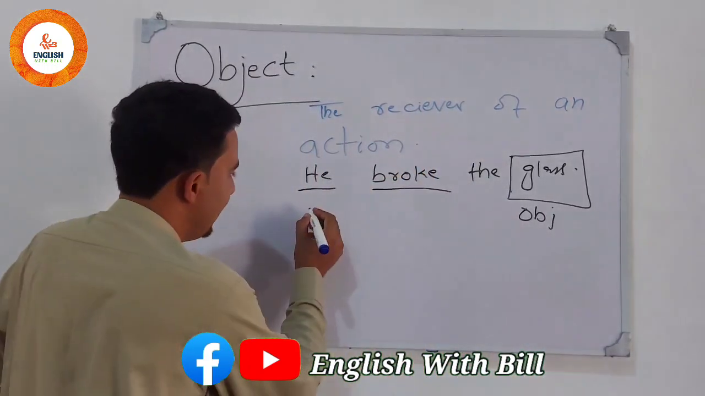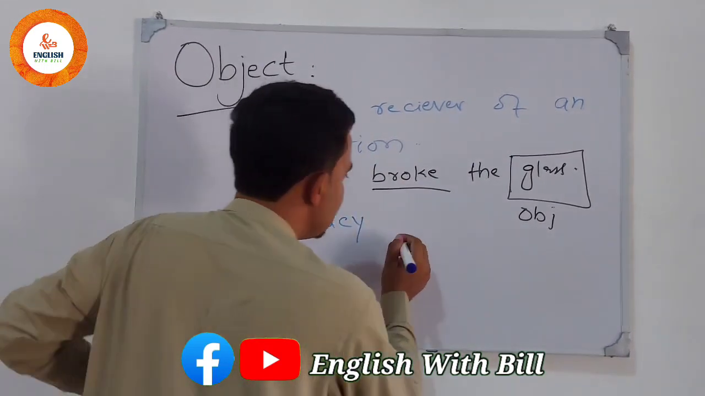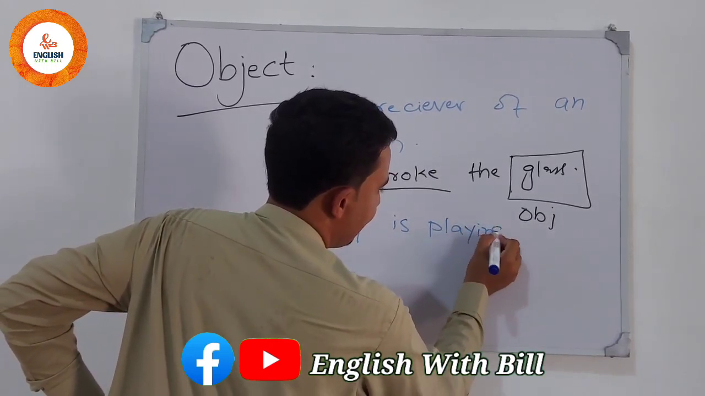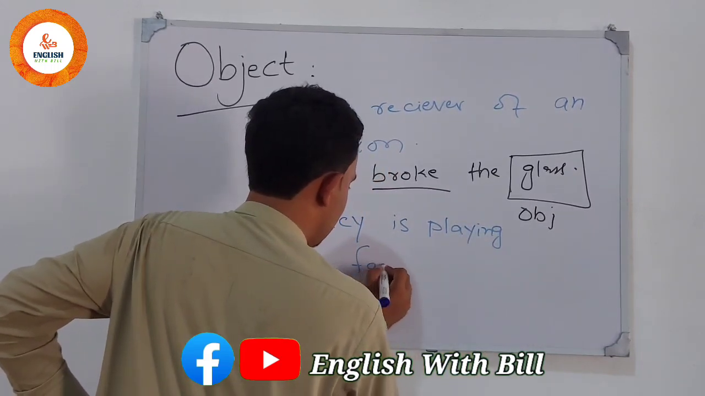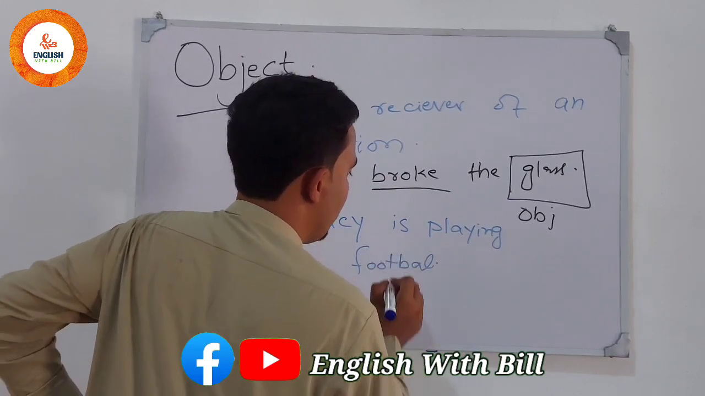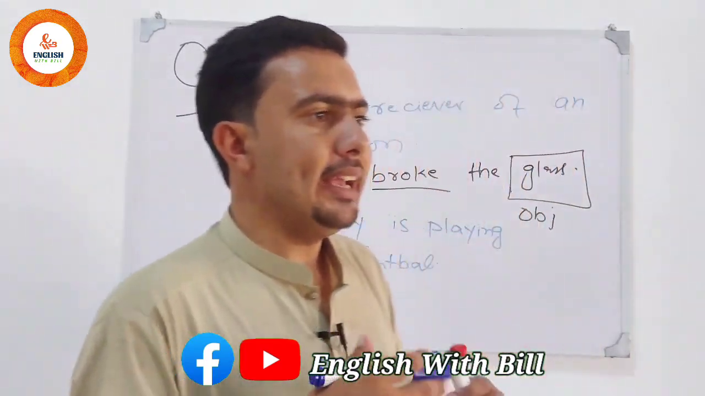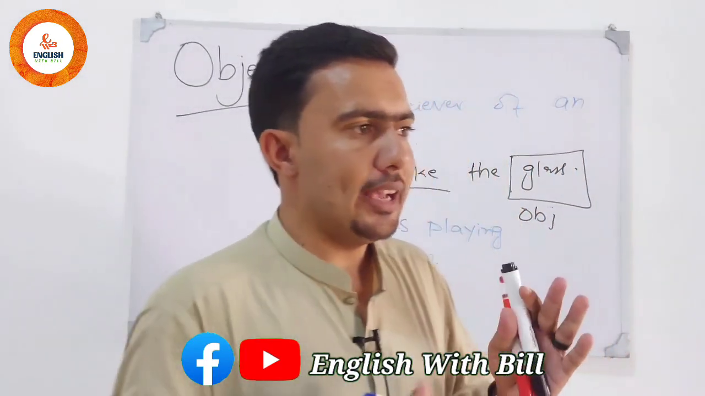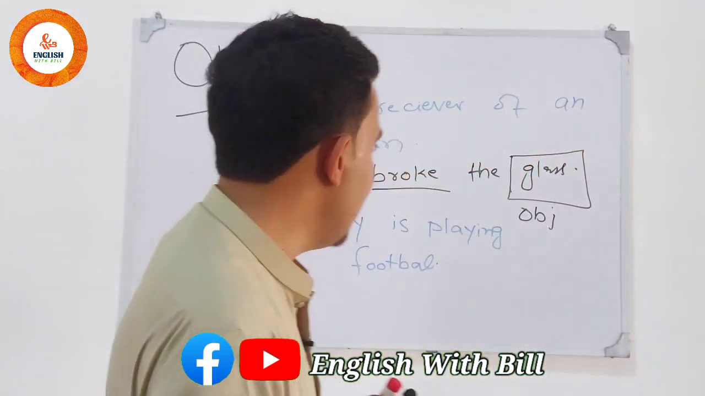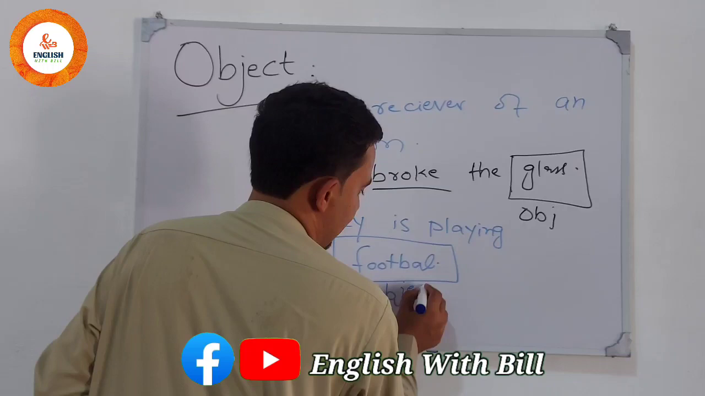In another sentence we can say that Lucy is playing football. So playing is the action, and on which action is being done, या जिस पर एक्शन हो रहा हो वो क्या है हमारे पास? वो है फुटबॉल. सो फुटबॉल इज आवर ऑब्जेक्ट.